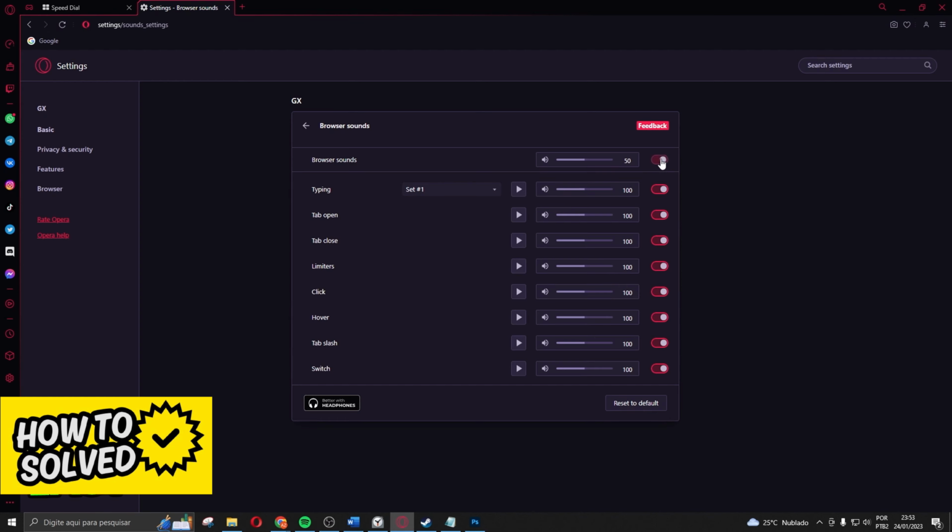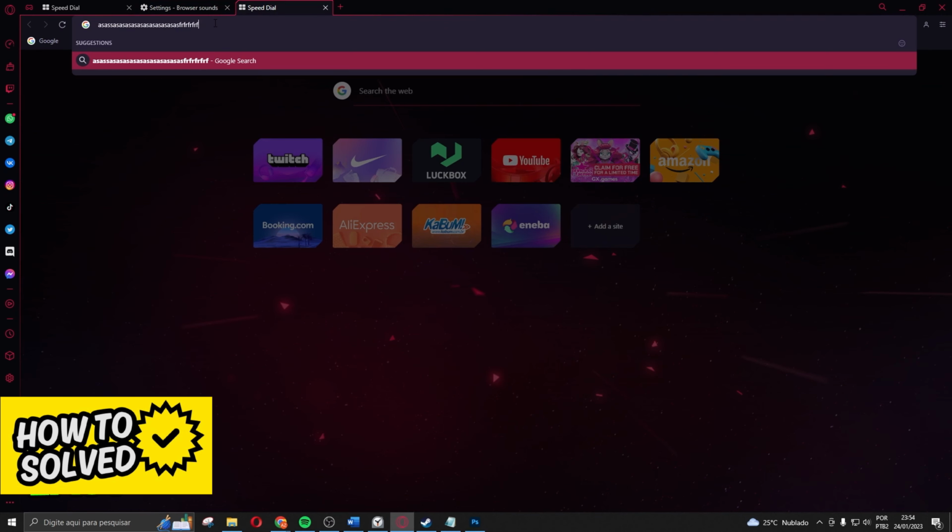So you need to turn on this option and you will see on the first option, typing. Here you can change the typing sound, okay, just clicking on the set to, and here you can also change the sound of the typing, okay? You can also turn off and turn on this option. Now if you type on Opera GX, you will see that the sound changed, okay?